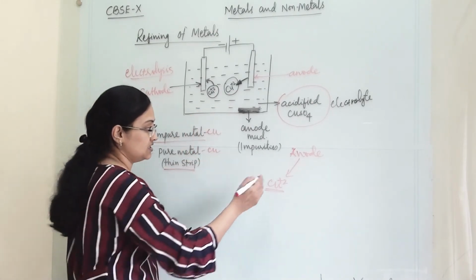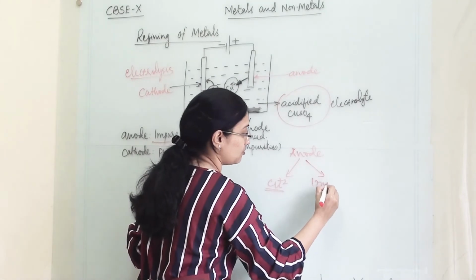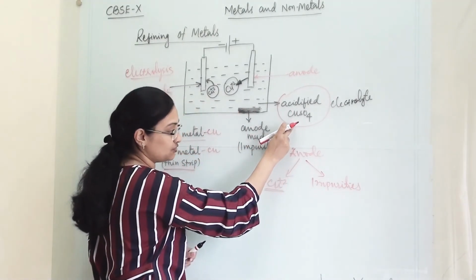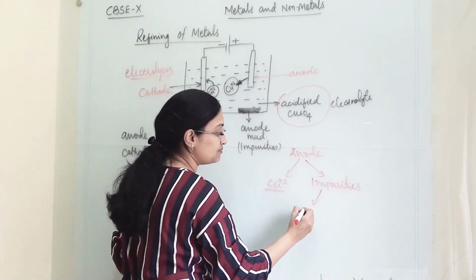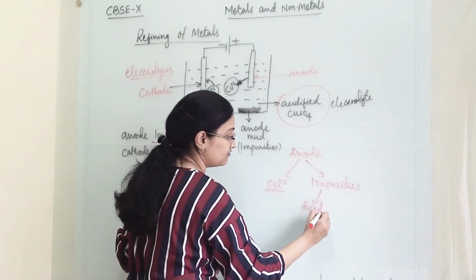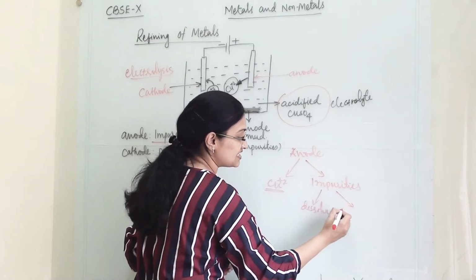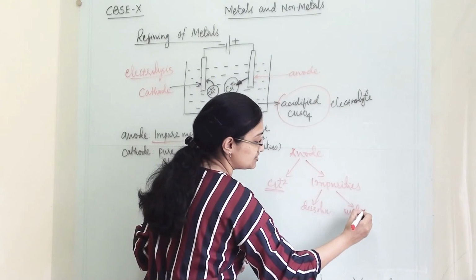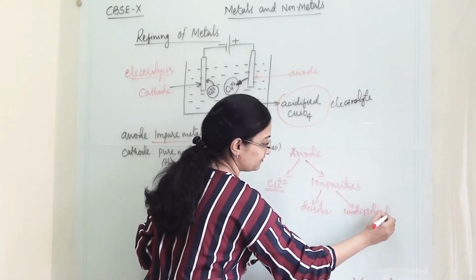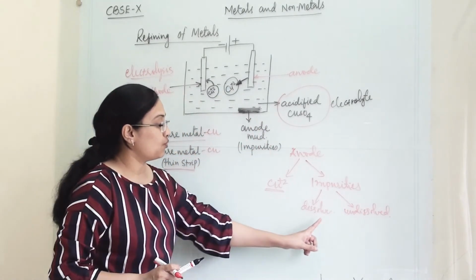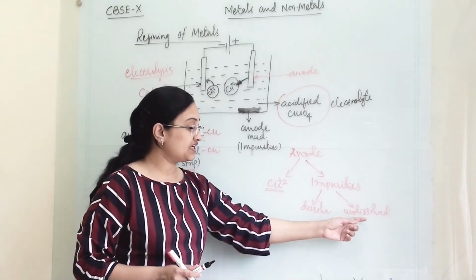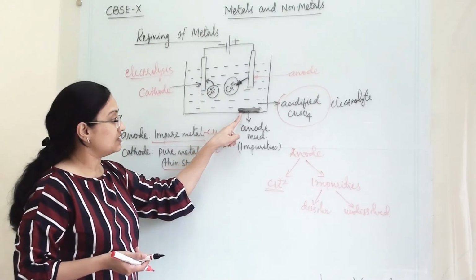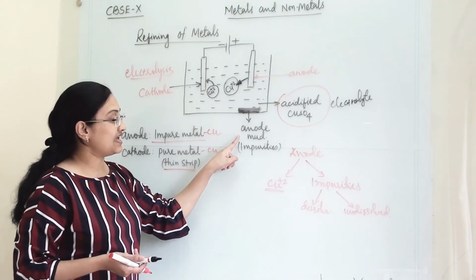Along with it, the impurities also come into the electrolyte solution. Now, some impurities are dissolvable and some impurities will remain undissolved in the solution. So whatever impurities do not get dissolved will settle down here. That is known as anode mud.